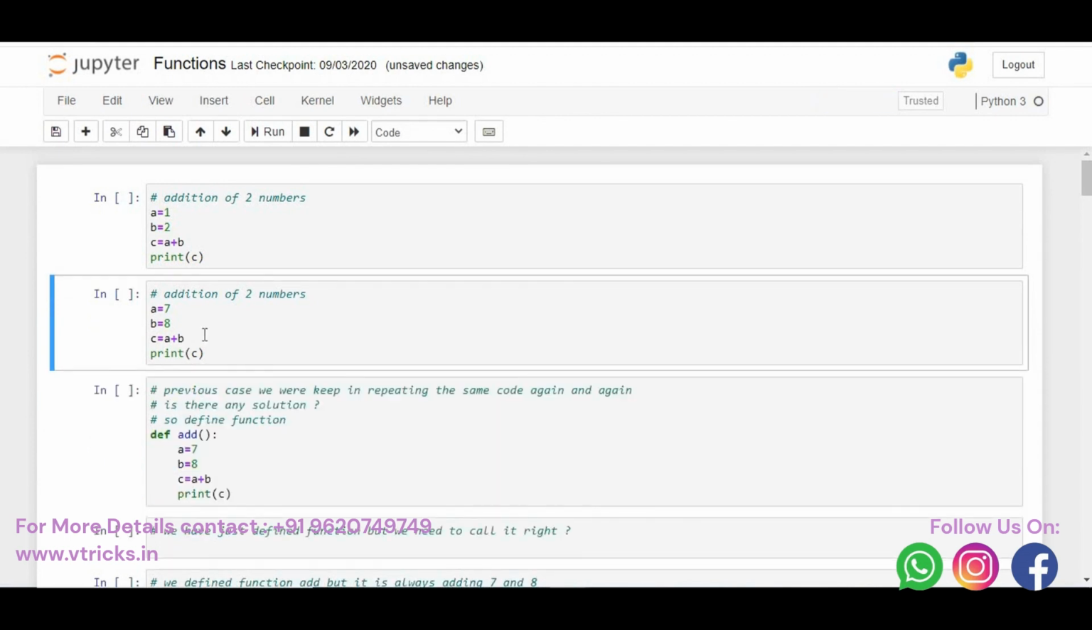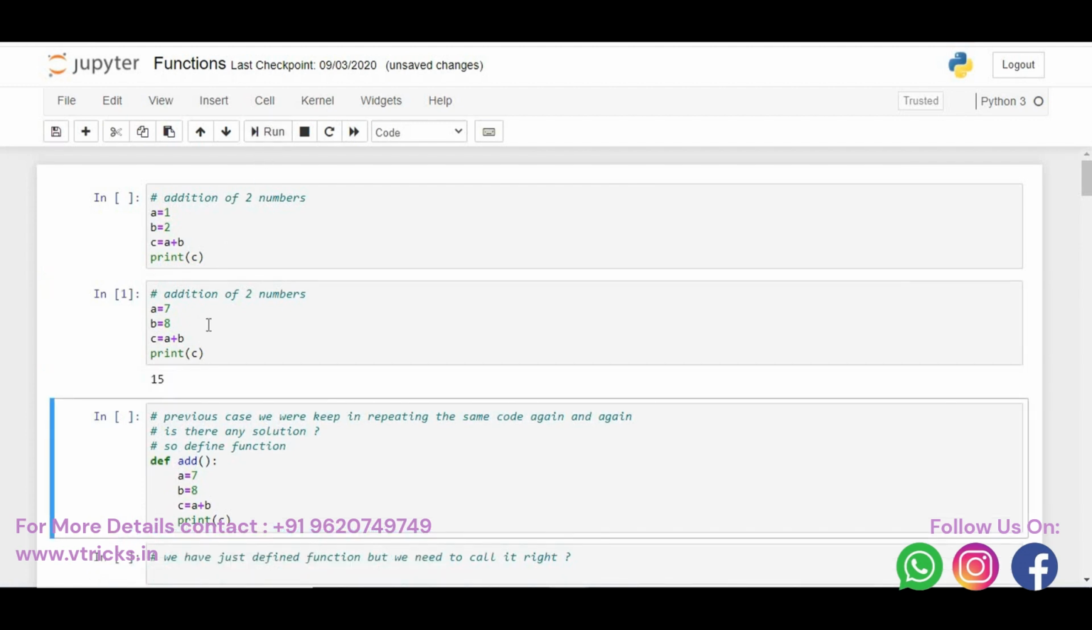Now if you want to add two more numbers, which are 7 and 8, I say a is equal to 7 and b is equal to 8, then c is equal to a plus b, then print c. Next time, if you want to add two more numbers, let us say 10 and 20, a is equal to 10, b is equal to 20, c is equal to a plus b. How many times will you repeat this if you want to add numbers always? Is there any solution for this?